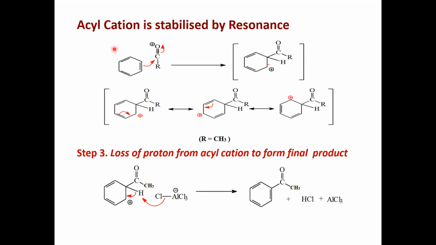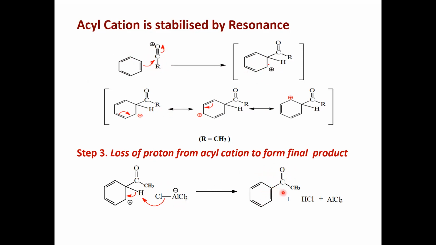In the next step, the benzene nucleus reacts with the acyl cation, the electrophile, and you get an intermediate ion called the arenium ion, stabilized by resonance, similar to Friedel-Crafts alkylation. Later, in the presence of the anion, it loses a proton to form acyl substituted benzene, that is acetophenone.